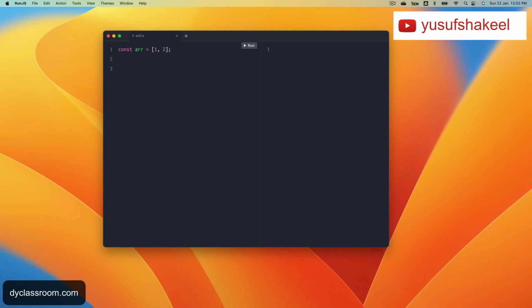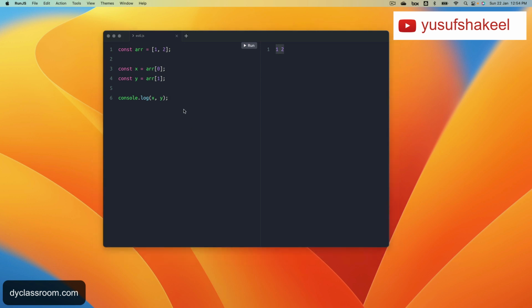So one way to achieve this is, let's say we have const x and we write arr at index 0, so this gives us 1, and then we write const y equals arr at index 1, and this gives us 2. If we log x and y, we get 1 and 2.